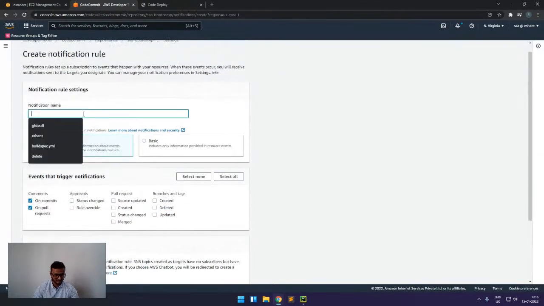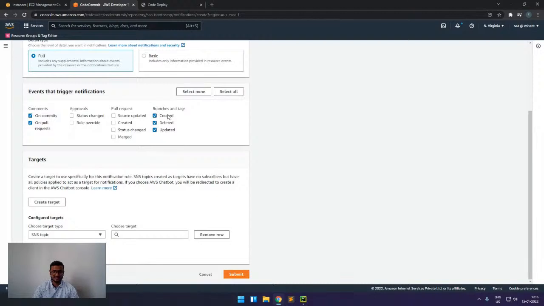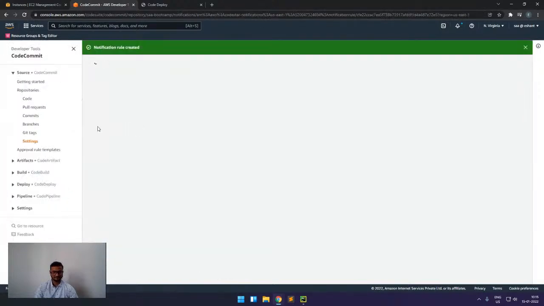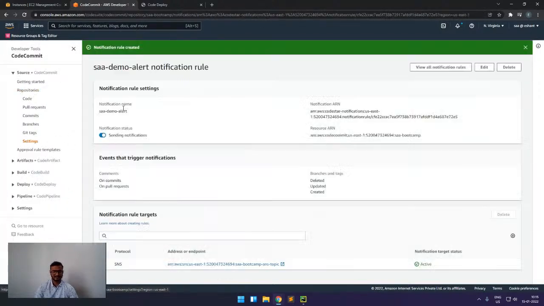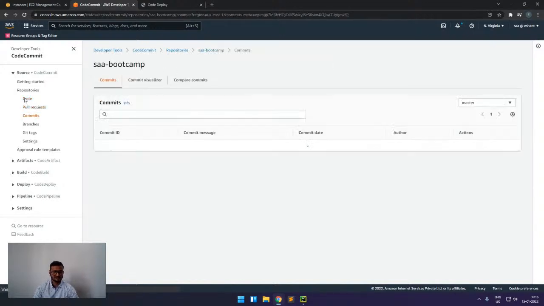So if I have to create a demo alert, I select the type as full, and I select that I want an alert for this create. If someone is creating a branch, updating a branch, or deleting a branch, then I will get an alert on this SNS topic. If we click submit, then in the settings part, here we have notifications where we can see that for this event, I will get a notification.